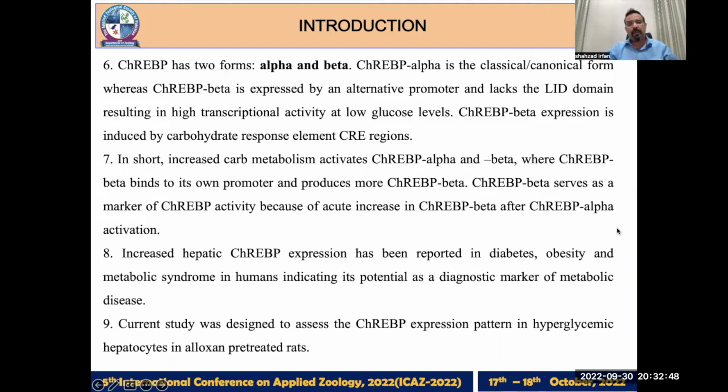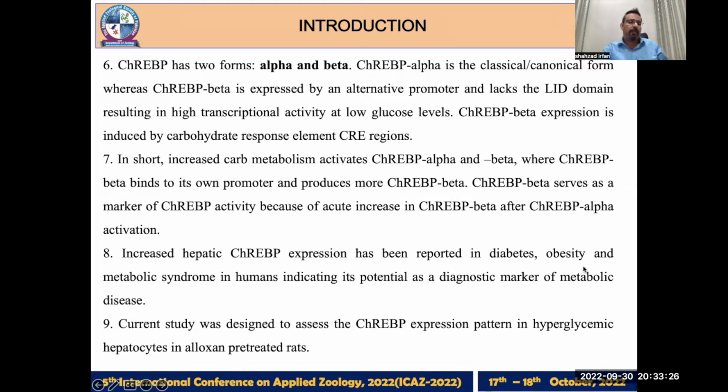The main difference between the alpha and beta isoforms is that the beta lacks the low glucose inhibitory domain, which means that at low glucose levels, the transcriptional activity of ChREBP beta is not affected. Increased carbohydrate metabolism generally activates ChREBP alpha and beta, where after the activation, ChREBP beta binds to its own